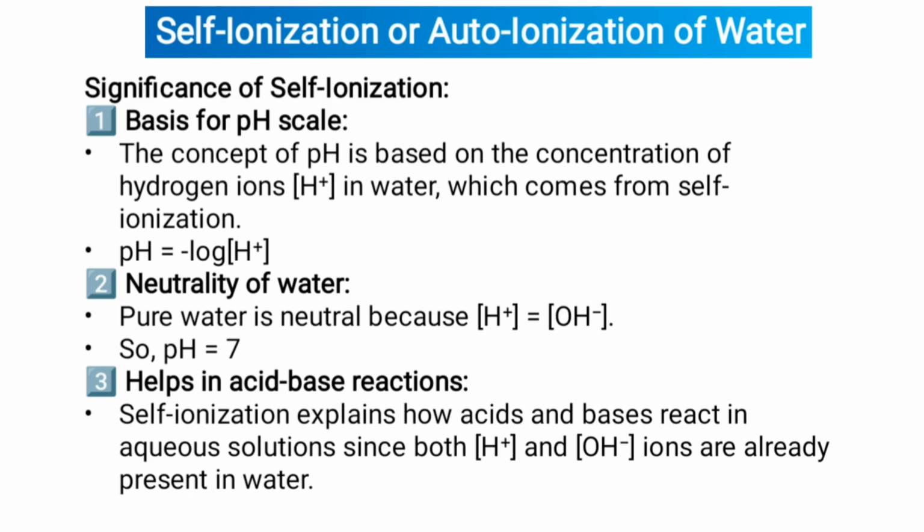Pure water is neutral because the concentration of H+ ion is equal to the concentration of OH- ion, so pH is equal to 7. Third one, it helps in acid-base reactions. Dear student, self-ionization explains how acids and bases react in aqueous solution, since both H+ and OH- ions are already present in water.